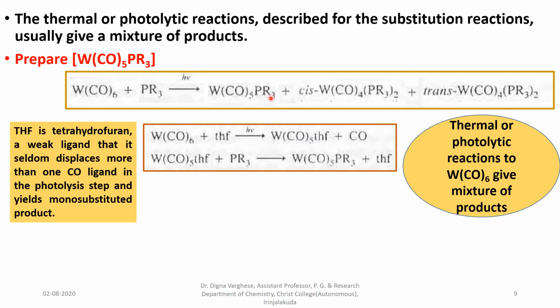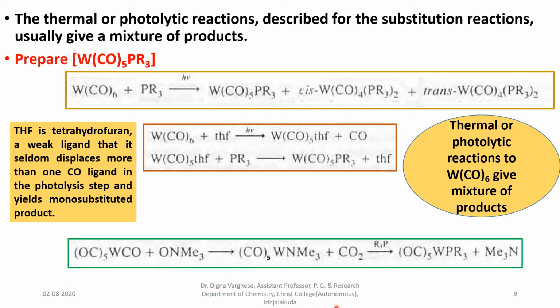This reaction can be done at room temperature. Another method is to synthesize this compound with another reagent, trimethylamine N-oxide, which attacks the carbon of a coordinated CO, leading to eventual loss of carbon dioxide and the formation of an unstable trimethylamine complex that reacts with a phosphine type ligand, which easily displaces the amine, forming the required final product, W(CO)5PR3.